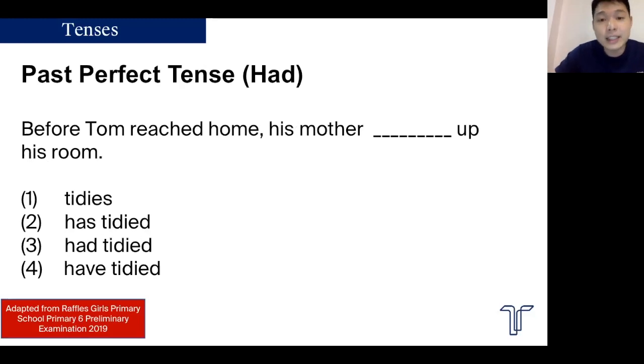Past perfect tense, I like to just say that the action in the past perfect tense took place before the past, or before the past tense. That's how I like to tell students so that it's easy for them to remember. Right here, before Tom reached home, his mother had tidied up his room, because the action of tidying up the room happened before Tom reached home. Reached is in the past tense, and tidying up happened before the past. That is why it's past perfect tense. This is just a little recap for you.